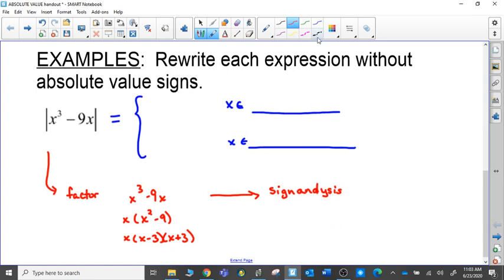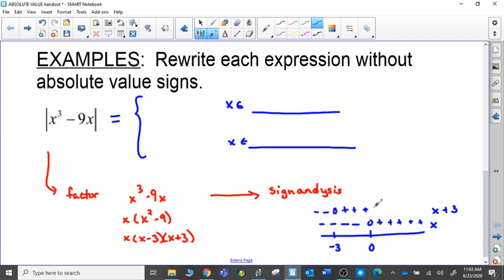And so again, our sign analysis, I start with indicating where each of our factors is equal to 0. So I'm going to start with the x. The x is 0 at 0. It is negative for smaller values than 0. It would be positive for values that are greater than 0. Our second factor of x plus 3 is 0 at -3, and it would be negative for smaller values than -3. It would be positive for any of these values that are larger than -3.